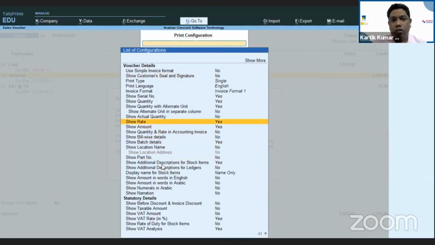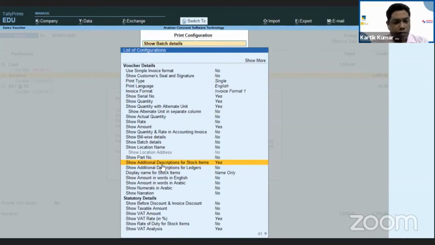Now say, since it's a service invoice, you don't want quantity, and you don't want rate either, only the amount. So all you have to do is press enter over there, and automatically it will become no. Perfect. Now down below, batches I don't want, remove it. Whatever things you don't want, you can just remove from this particular screen.